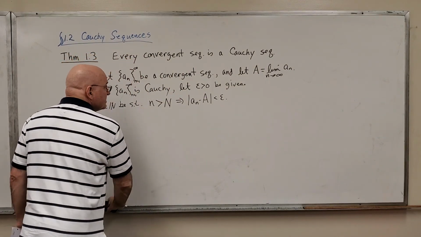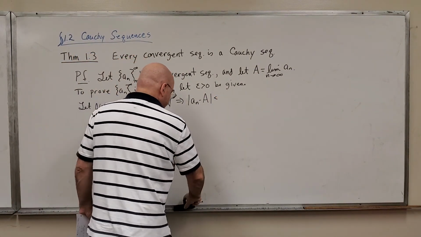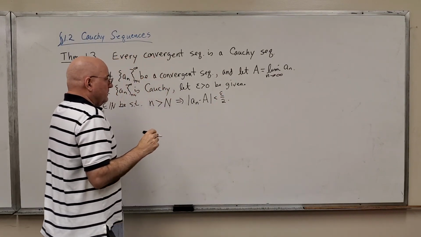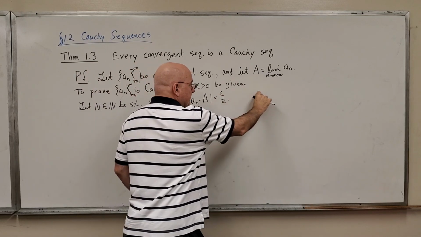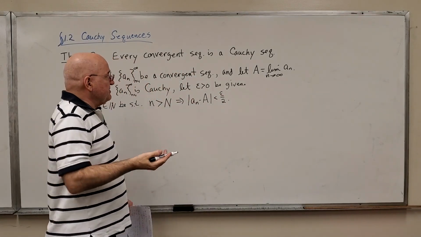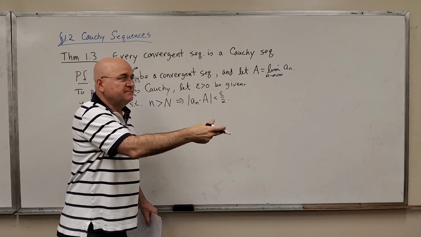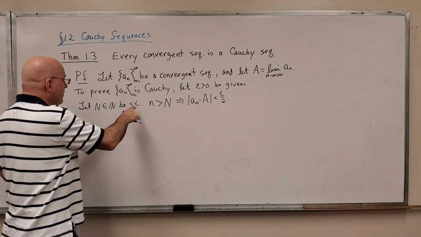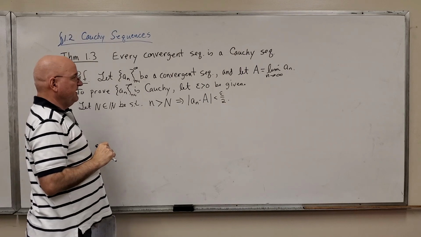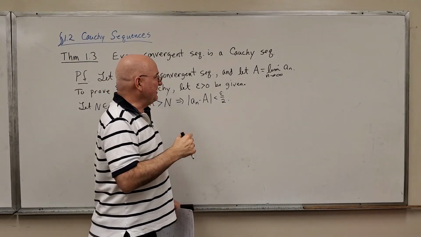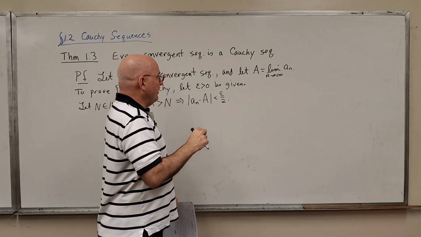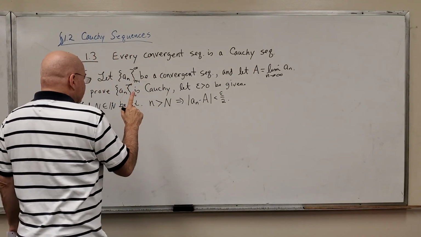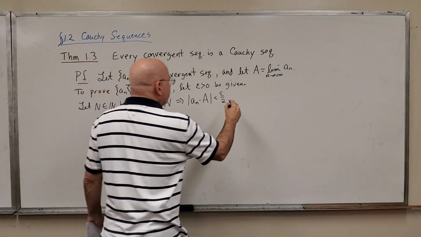Actually, let me make that epsilon over 2. If you want to write the justification for that in brackets here, I'm allowed to do that because A sub n goes to A, capital A. Capital A is the limit of the sequence, so I know that this capital N exists. And it turns out I'm going to use that capital N for proving that it's a Cauchy sequence as well. Okay, so we've got this capital N defined.